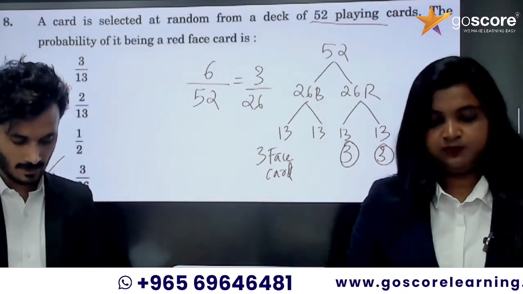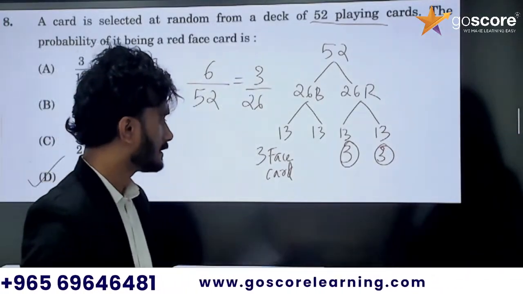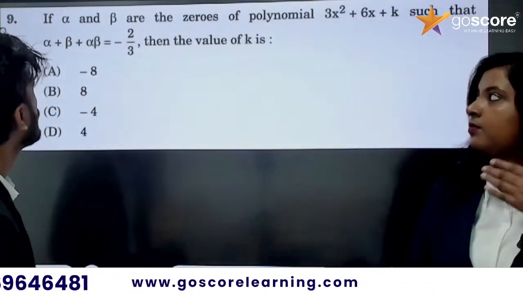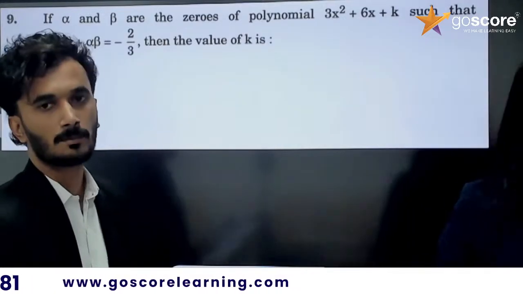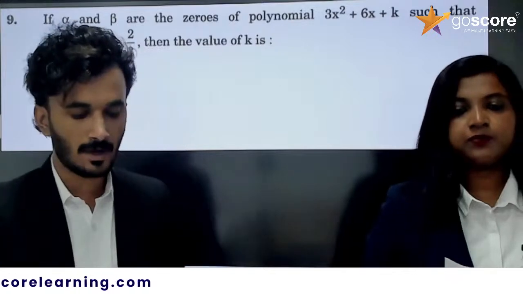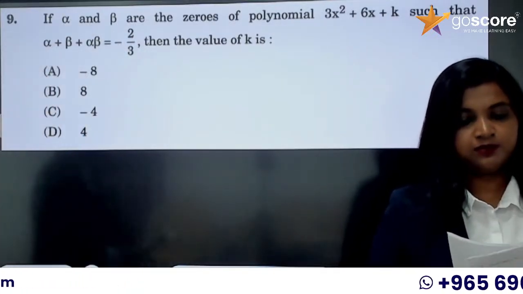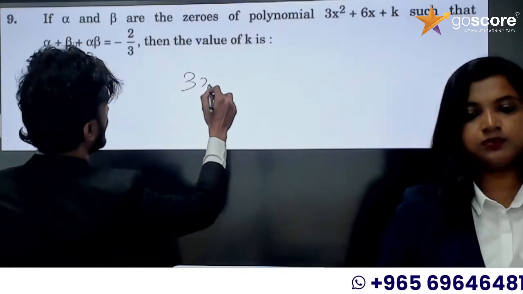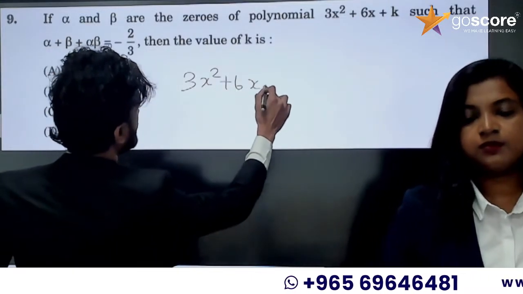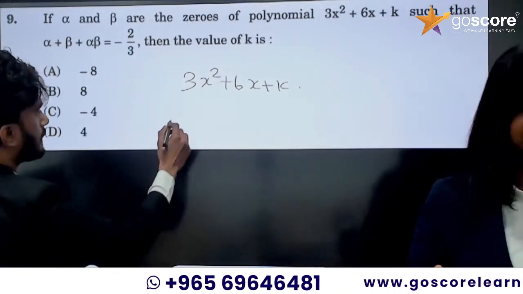So 8th question, we discussed up to 8th question. Next, 9th question. 9th question is also a simple substitution. If alpha and beta are the zeros of the polynomial 3x square plus 6x plus k, such that alpha plus beta is equal to minus 2 by 3. So the question is 3x square plus 6x plus k. This is the polynomial.